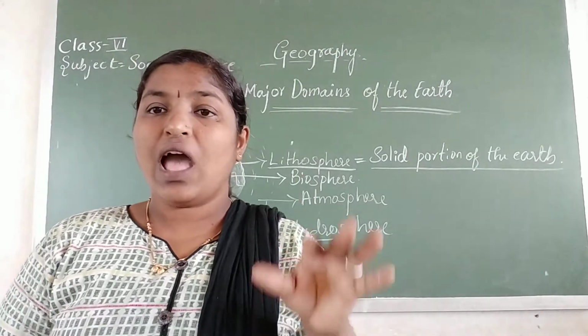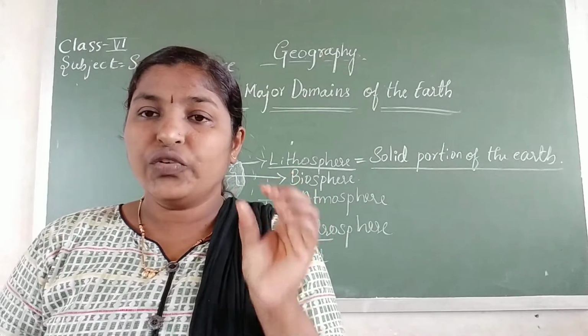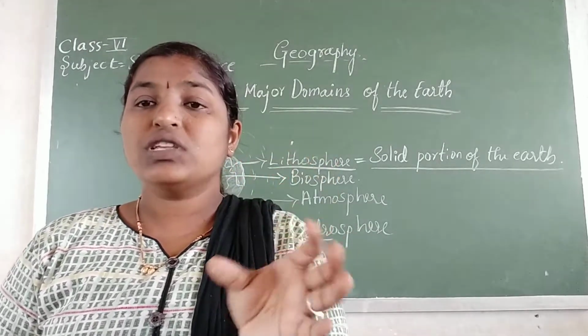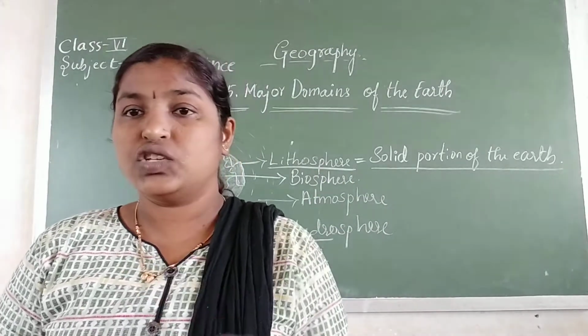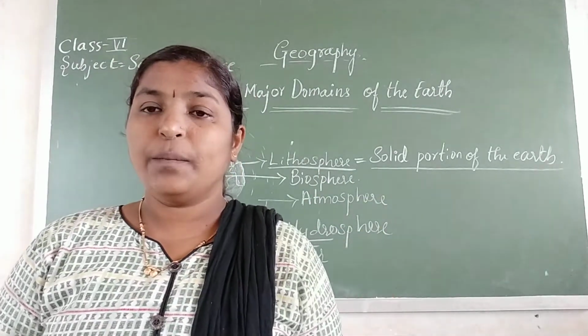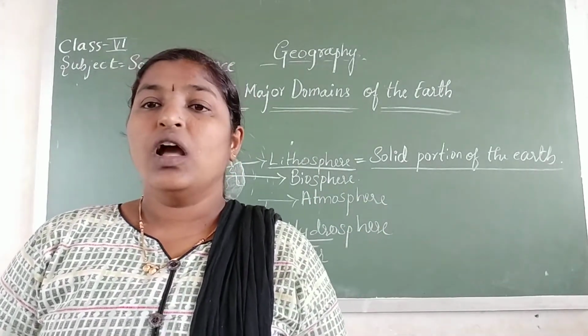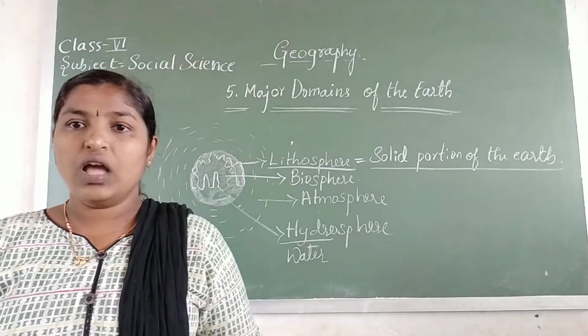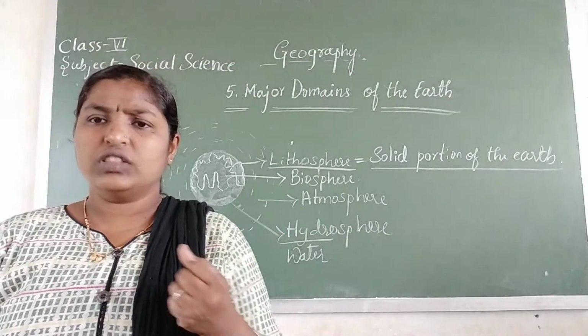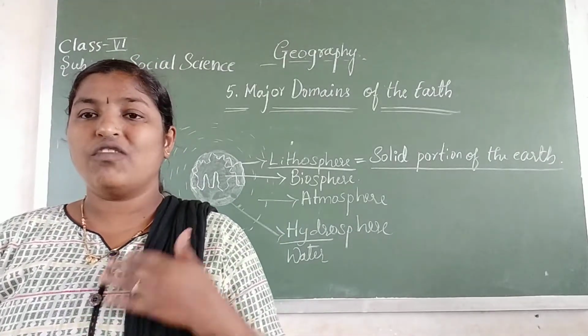These all will have the nutrients which are needed by human beings and creatures. Yes, calcium, potassium, then urea. These all we need. These will come to us through our food.